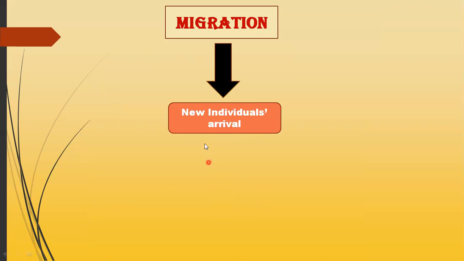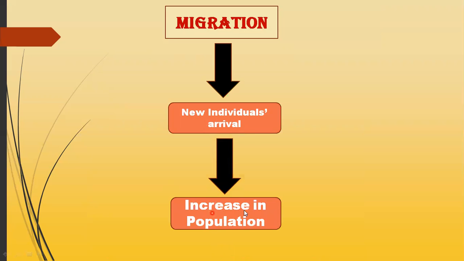Now come towards another factor, that is migration. Migration is basically the movement of an organism from one place to another place. So, what will happen during the migration? The new individuals arrive in a habitat. So, when they arrive, it will cause an increase in the population of that type of habitat.